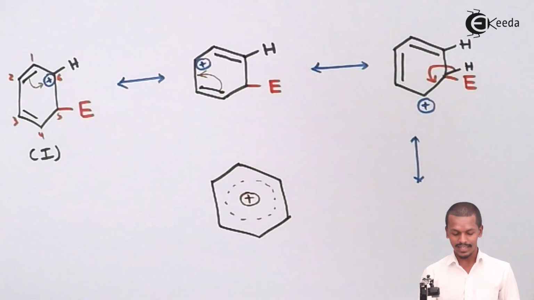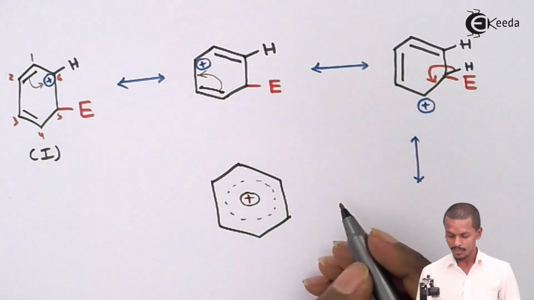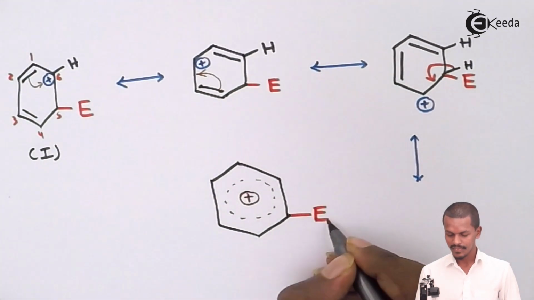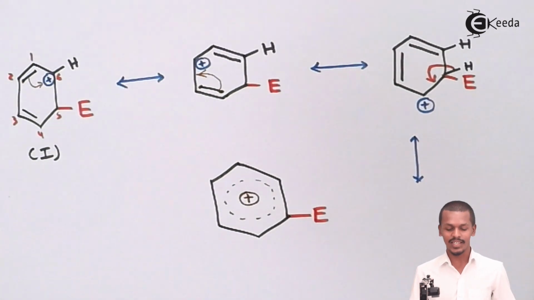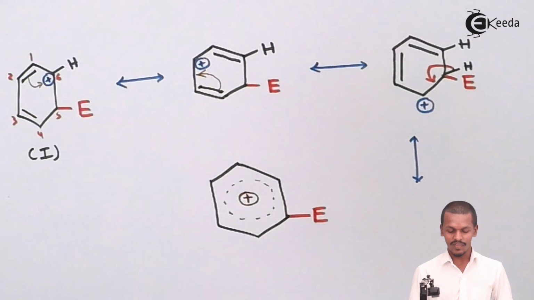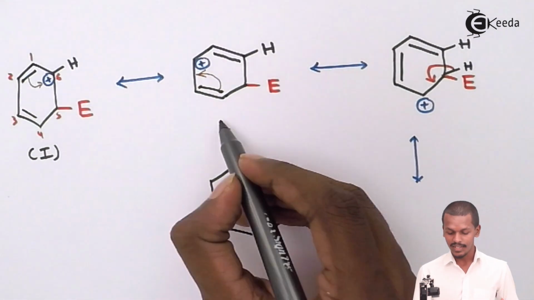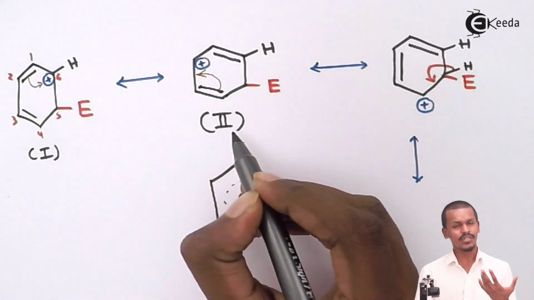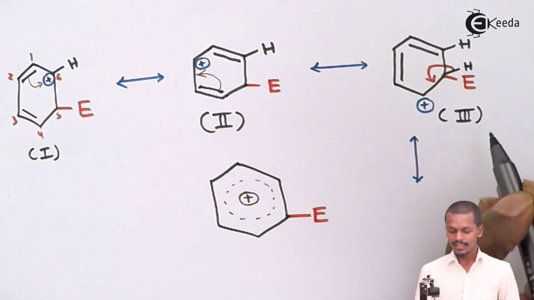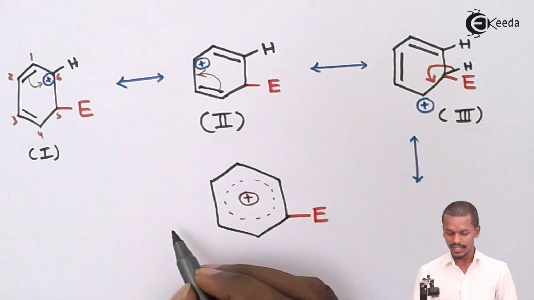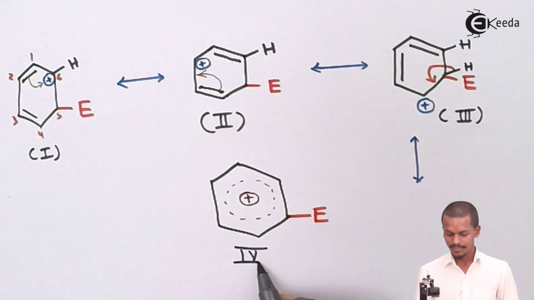An electrophile is the one that has been attached on this carbon atom. So again, the positively charged species would be over here, and that's the reason we could see these are the resonating structures. So I will name this as resonating structure 1, this will be 2, this would be 3, and ultimately this is the 4th one.